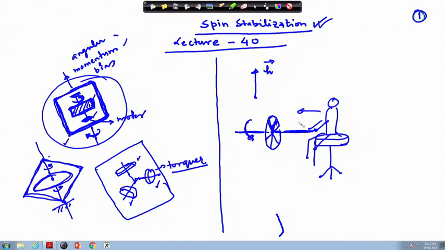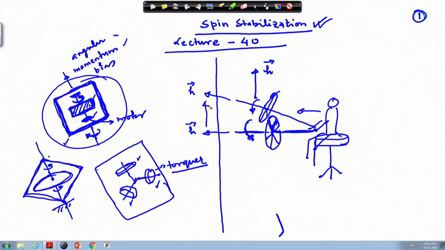And if this person applies a torque on this axle and tries to change its position from this position to this position, so the wheel comes from this position to this position. Here you can see that this is the angular momentum vector. The wheel speed remains the same, so this angular momentum vector goes to this place.